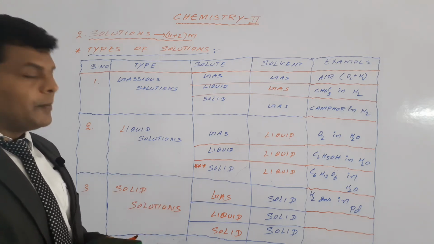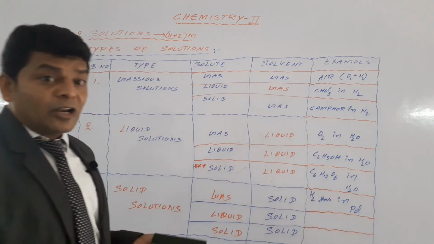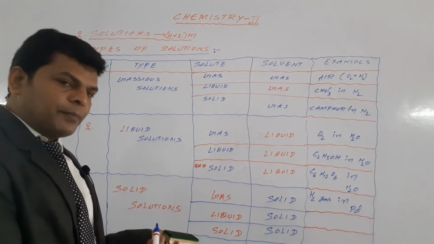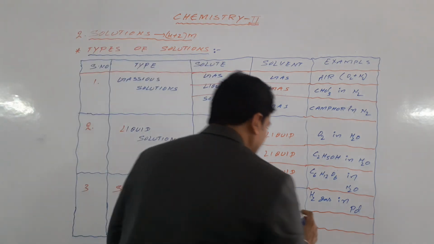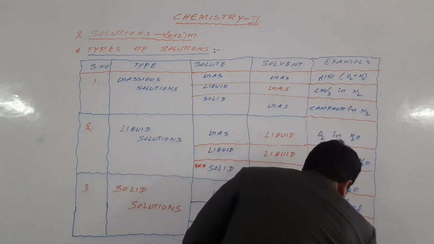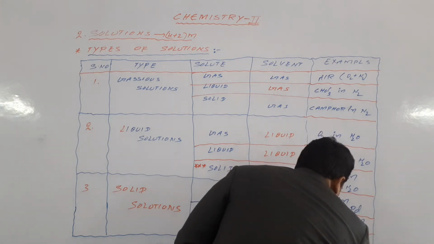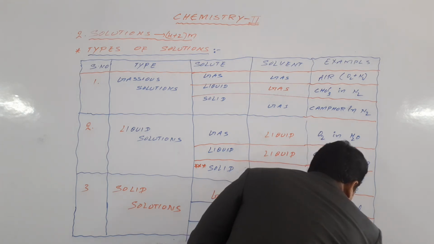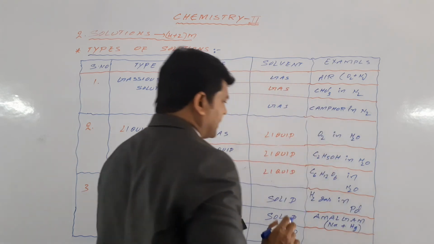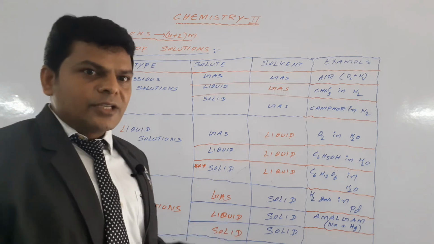So amalgam. Amalgam is a mixture of mercury plus zinc, mercury plus sodium, like that we may take. It is nothing but amalgam. Amalgam is a mixture of sodium plus mercury.